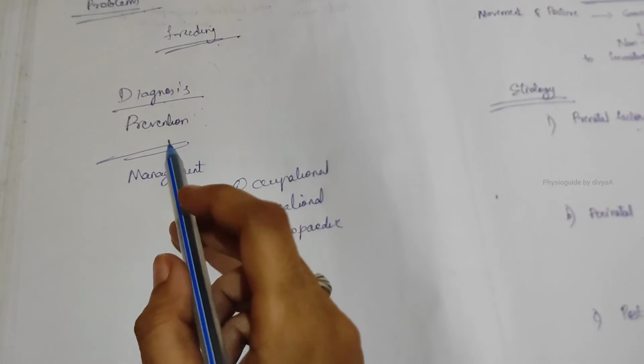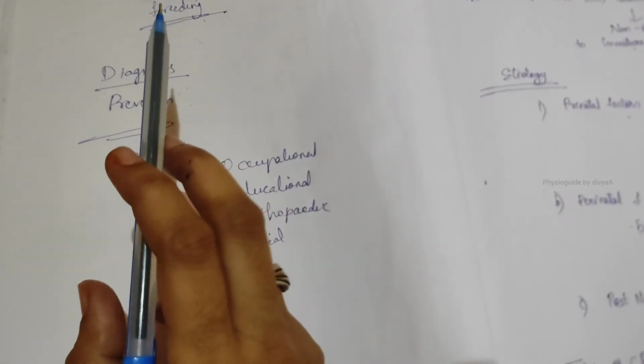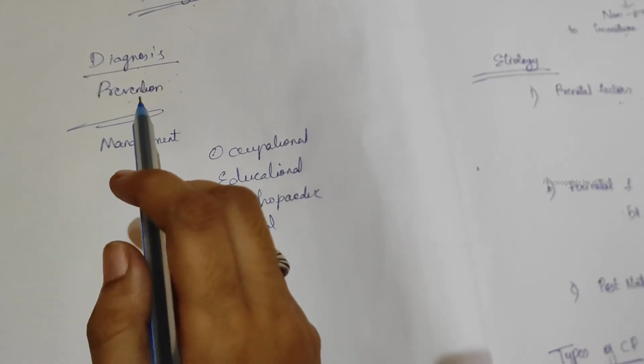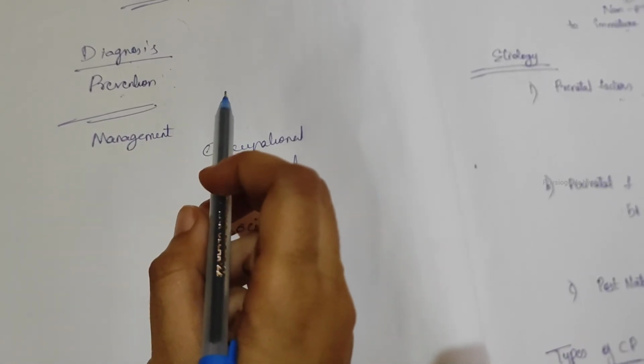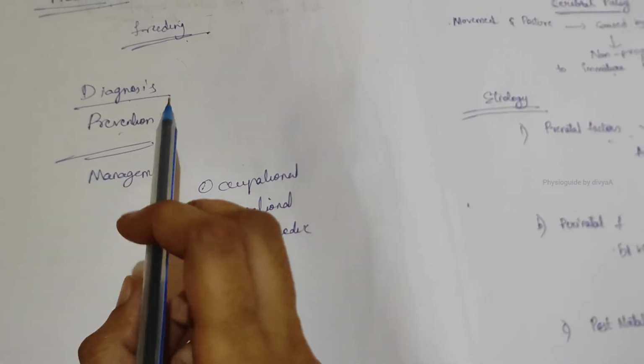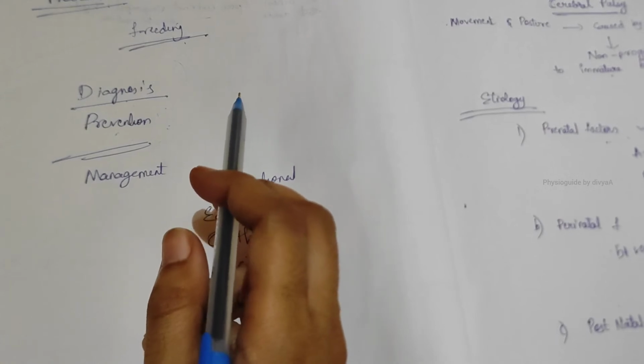Next, prevention. This is by good parental care. Care needs to be taken before and after pregnancy. Next, early detection, which we can see in scanning, and prevent complications afterwards.